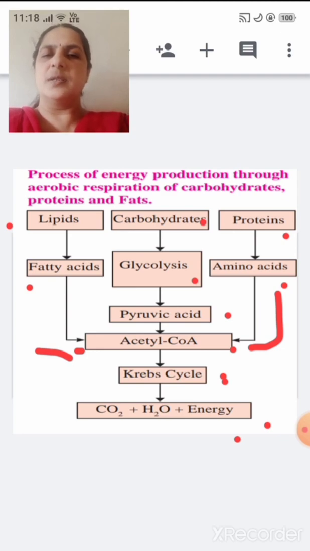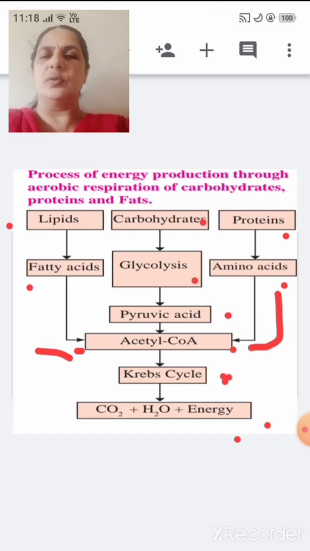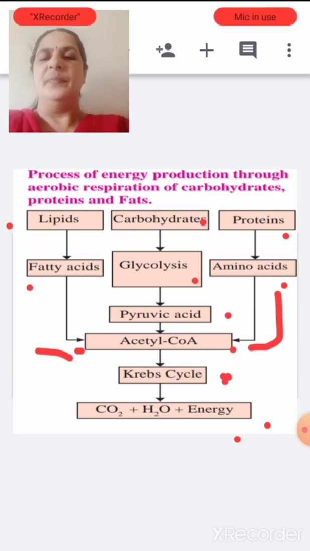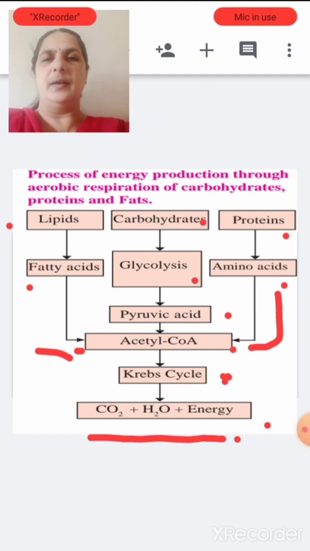In glycolysis, the glucose is converted into what? Pyruvic acid. And this pyruvic acid is again converted into molecules of acetyl coenzyme A, that enters the mitochondria, so it goes into the Krebs cycle, and then it goes into the electron transfer chain, and then what do you get? Carbon dioxide, water, and energy.